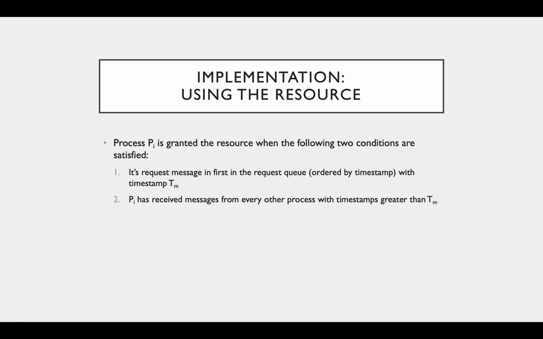Because timestamps are monotonically increasing, and we are assuming that we receive messages in the order that they are sent, if we receive a message with timestamp 10, there's no possible way that we will later receive another message from the same process with a timestamp lower than 10. Hence, if all messages have timestamps greater than the process's request, the process knows that it has the most recent request and can access the shared resource.